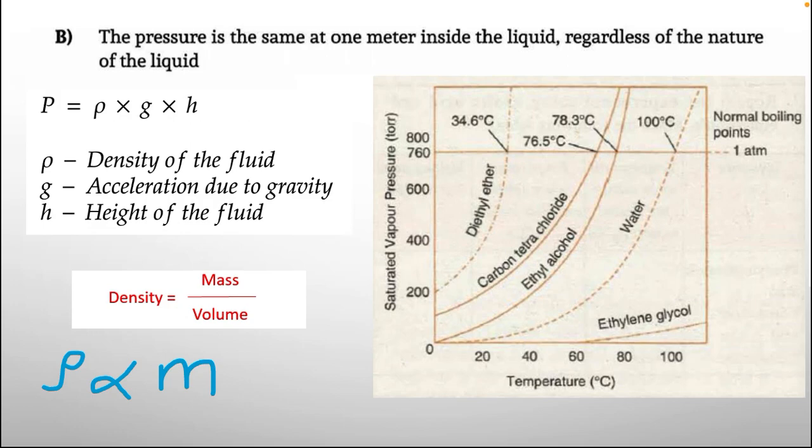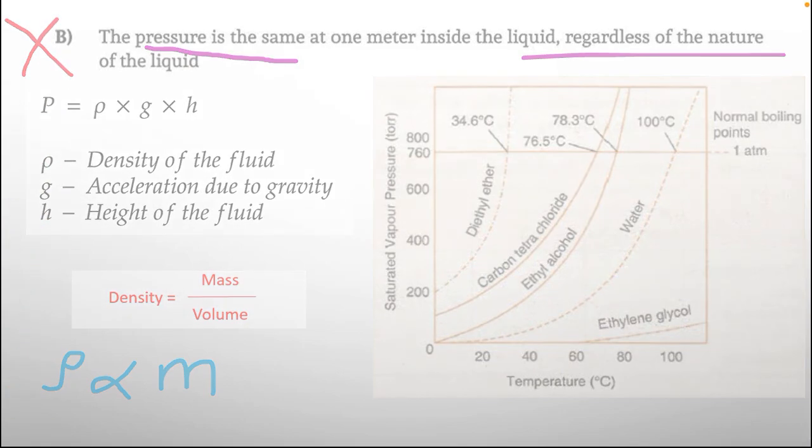According to that graph, look at the temperature and the pressure of the different liquids, and their graphs are very different from each other. So it means that pressure is not the same regardless of the nature of the liquid, because the liquid's effect is different whenever we measure temperature and pressure. So this option is incorrect.